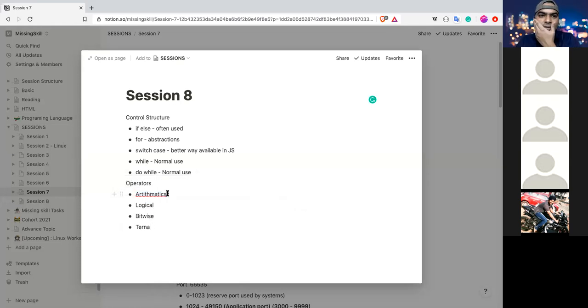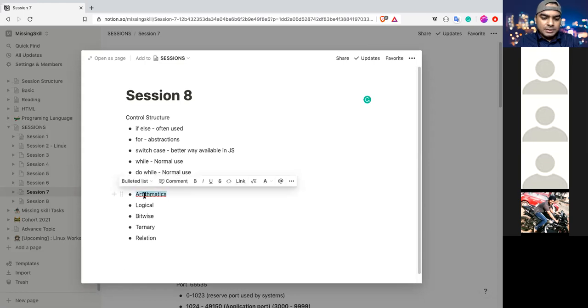Relational operator. I'm not sure about it. Let's study that, so I'll also have to study this. I think relational will come under arithmetic only, or possibly bitwise. So in arithmetic operators, what are they?